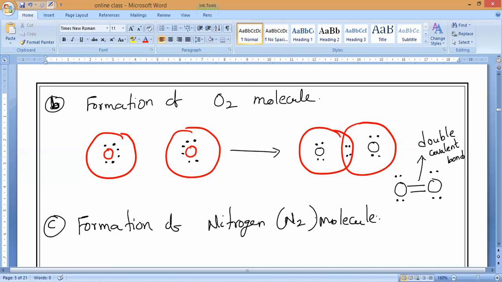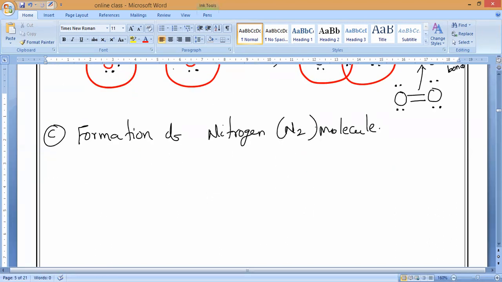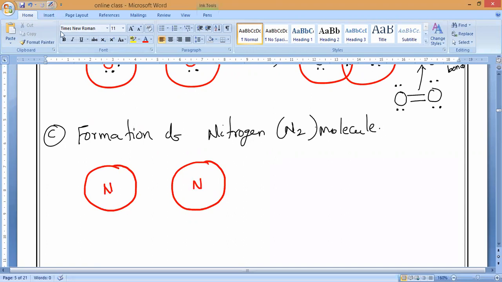So as we know, how many valence electrons does nitrogen have, guys? Nitrogen has 5 electrons. So let me take this as one nitrogen and this as another nitrogen. If we take a nitrogen atom, what is the valency? In the valence shell there will be 5 electrons. So each atom will share how many electrons? Each atom will share 3 electrons to form a covalent bond.